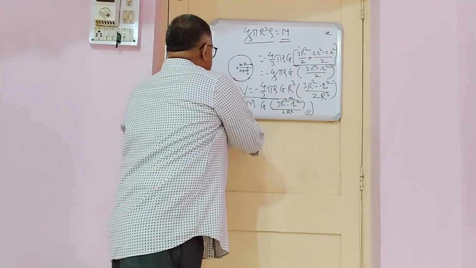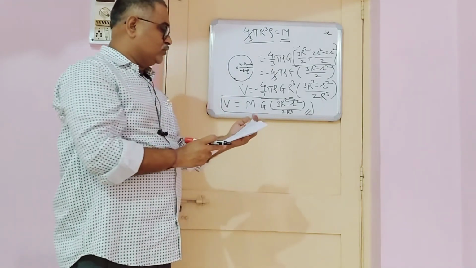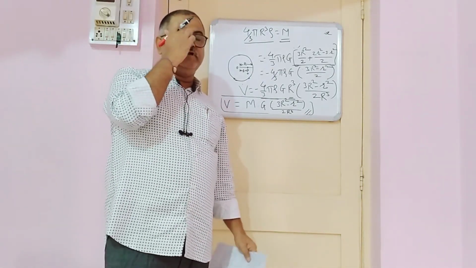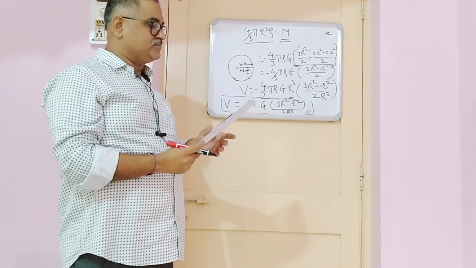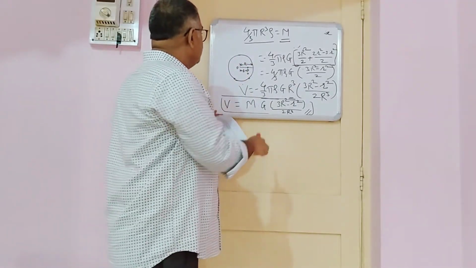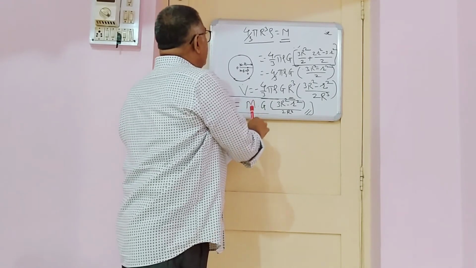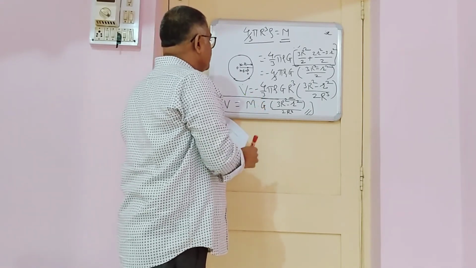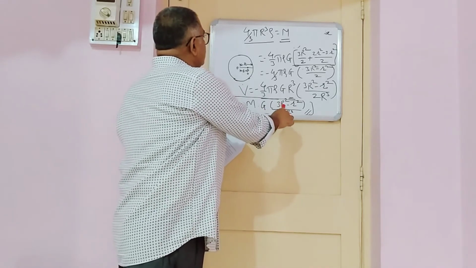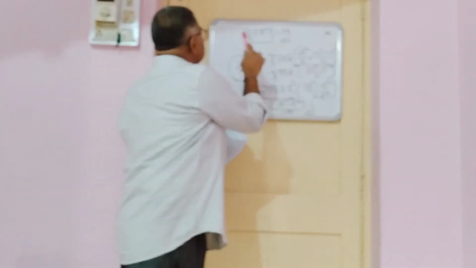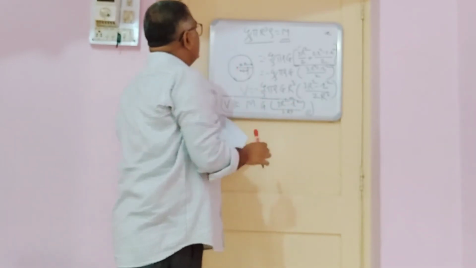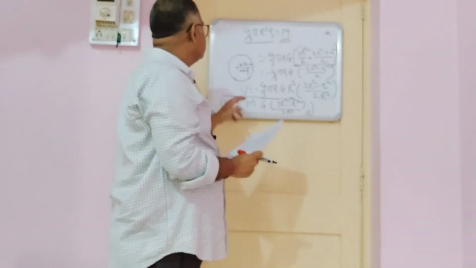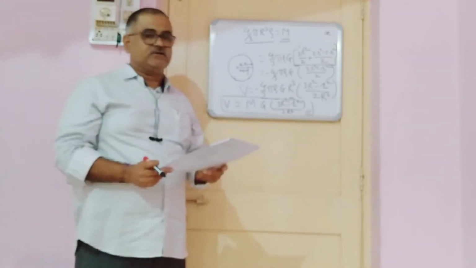By this equation we are able to calculate the gravitational potential at a point inside a solid sphere, in which M is the mass of that solid sphere, G is the gravitational constant, capital R is the radius of the solid sphere, and small r is the distance of that point which is situated inside the sphere. Okay, thank you.